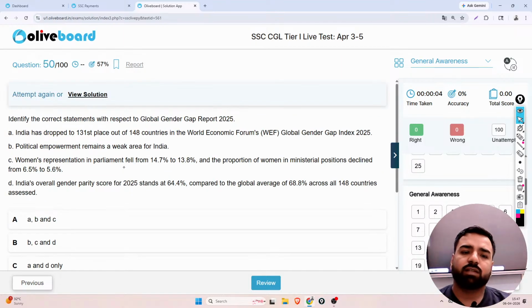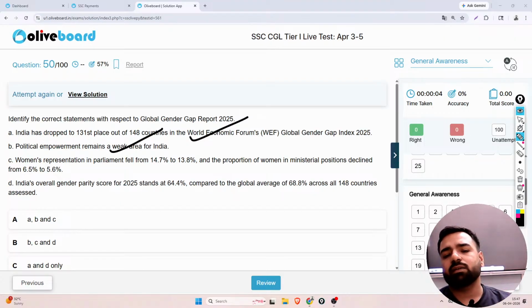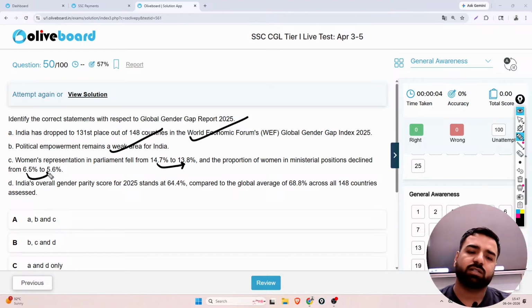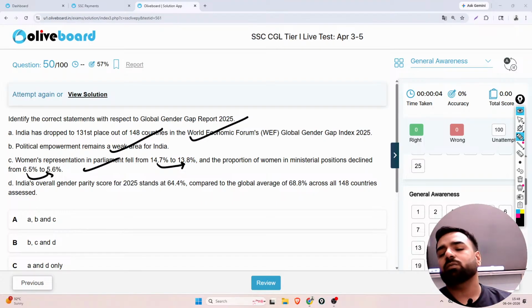And the final question is, India has dropped to 131st place out of 148 countries in the WEF World Gender Gap Index of 2025. Guys, that's absolutely correct. No doubt about it. Political empowerment remains a weak area for India. That's again correct. Women's representation in parliament fell from 14.7% to 13.8%, and the proportion of women in ministerial positions declined from 6.5 to 5.6. That's again correct. India's overall gender parity score for 2025 stands at 64.4% compared to the global average of 68.8% across all 148 countries assessed.